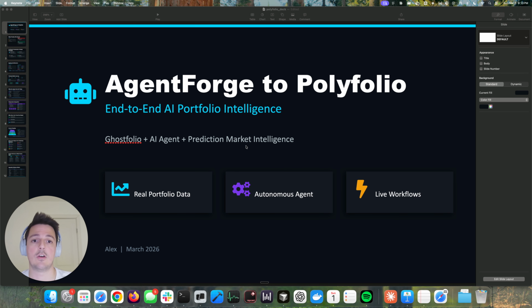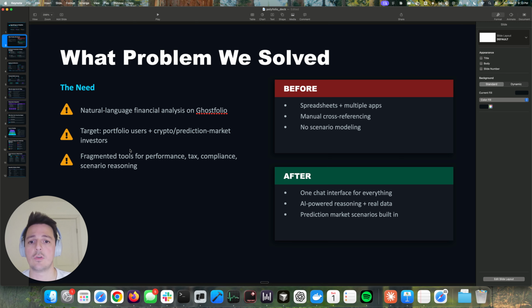So as of right now, the problem that we wanted to solve was we wanted to give Ghostfolio users a way to ask via natural language questions about the portfolio. And on top of that, we wanted to integrate prediction markets onto the chatbot and the portfolio data tracking capabilities as well.